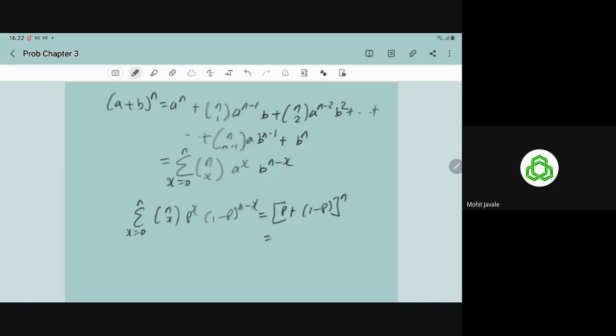And what is this bracket? When we cancel p and p, we get 1 to power n, that is 1. So it satisfies the necessary and sufficient condition.